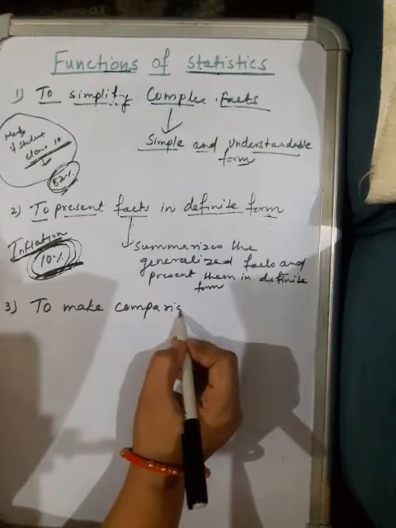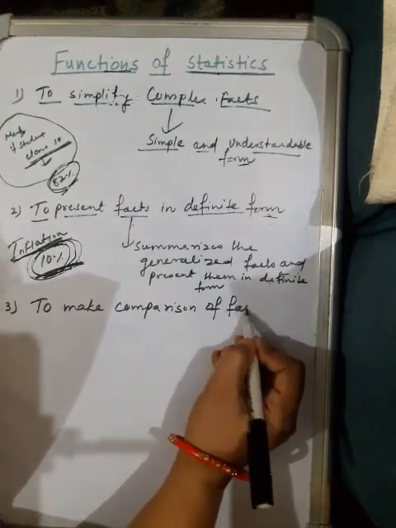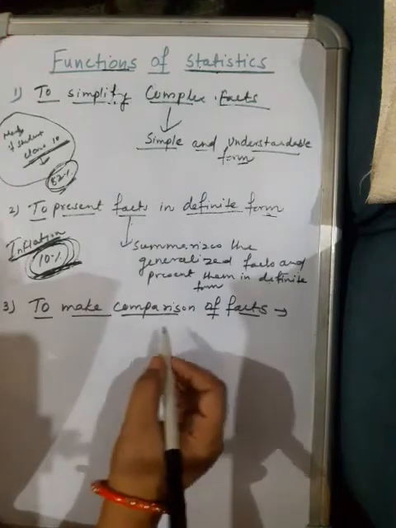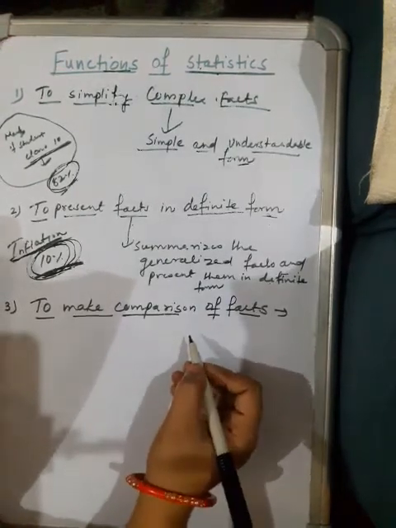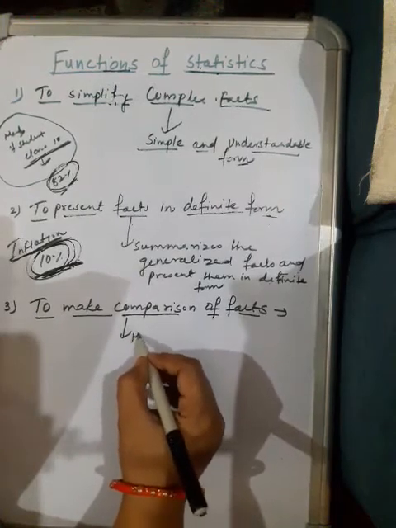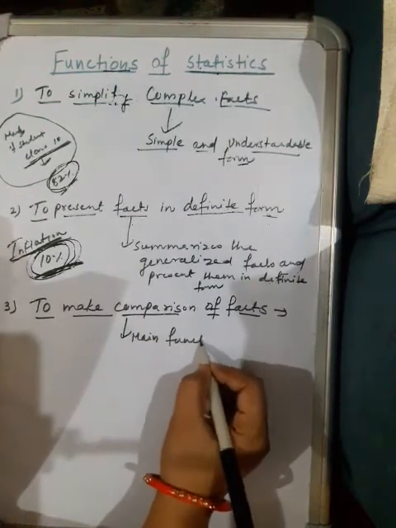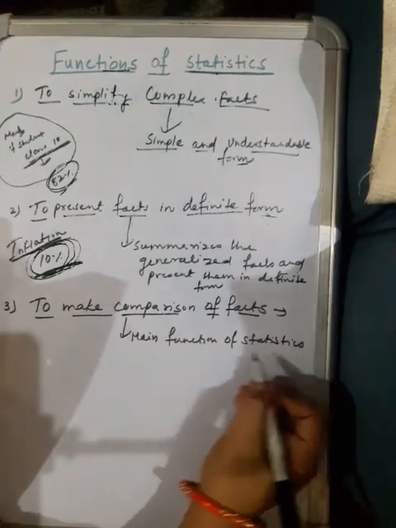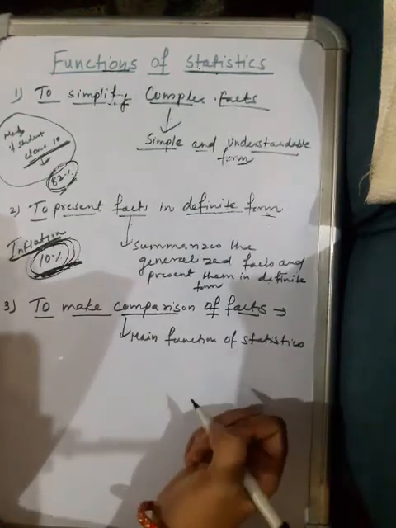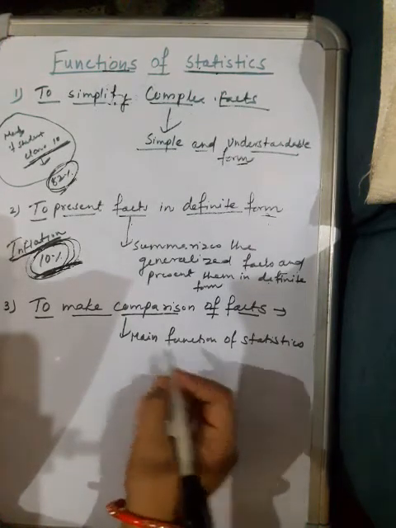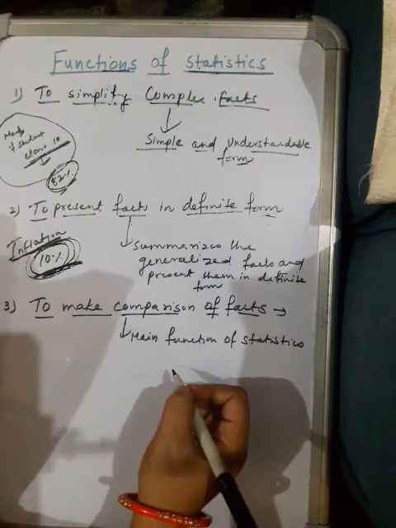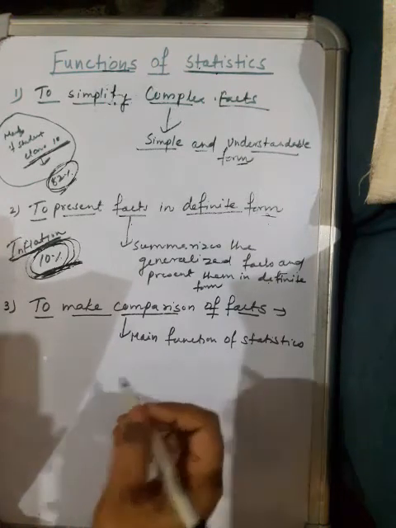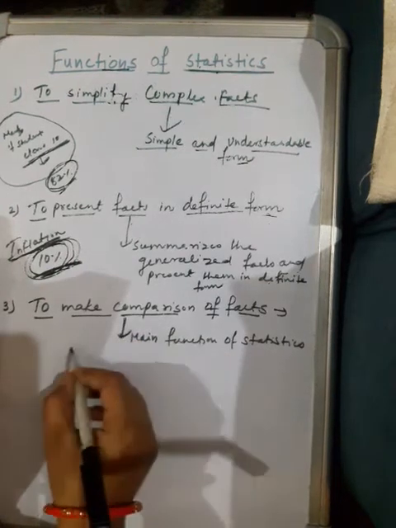The next function of statistics is to make comparison of facts. Comparison is one of the main functions of statistics, as absolute figures convey less concrete meaning. For comparison of data, various statistical methods like averages, rates, percentages and ratios are used. I will explain it with the help of an example.